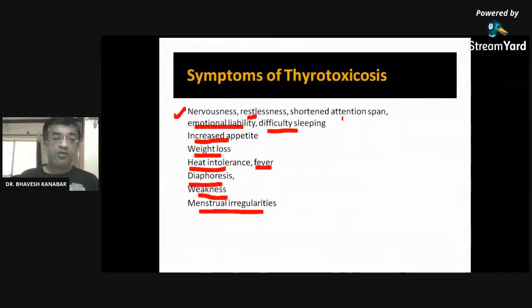Nervousness, restlessness, shortened attention span, increased appetite, emotional lability, then weight loss, heat intolerance, diaphoresis, weakness, menstrual irregularities. These are the symptoms.